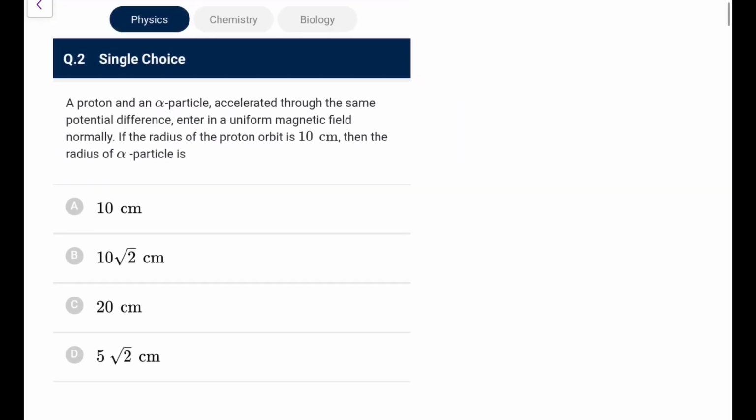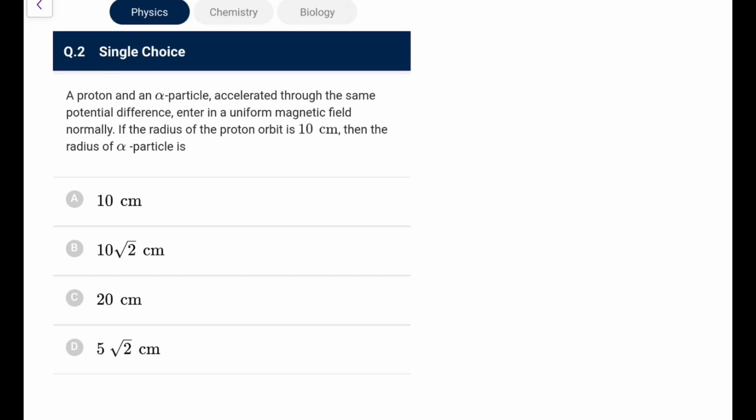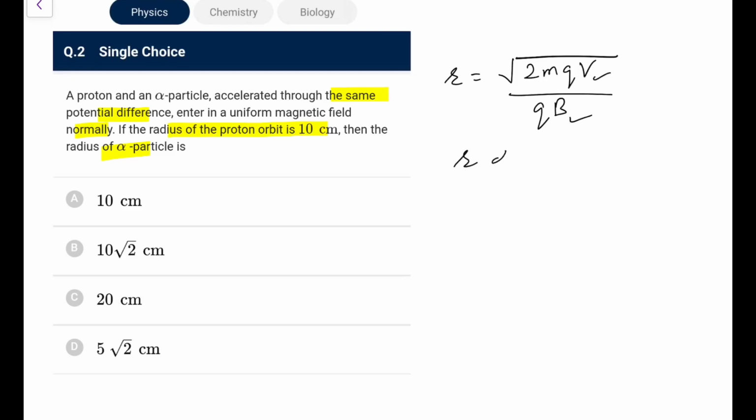Next one. A proton and an alpha particle accelerated through the same potential enter a uniform field perpendicularly. The radius of the proton orbit is 10, then what is the radius of the alpha particle? We know radius is mv upon qB, mv is root 2mK, and K you can write as qV. So for the same potential and same magnetic field, radius would be proportional to root of m by q.